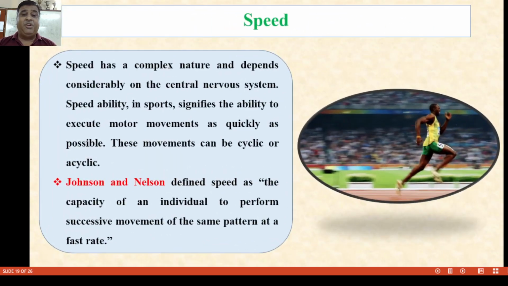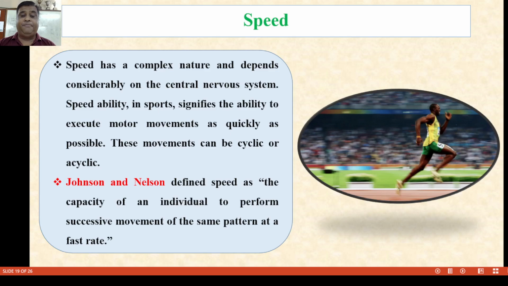Next is speed. What do we mean by speed? Speed is complex in nature and depends considerably on the central nervous system. Speed is also the ability to execute a motor movement as quickly as possible. These movements can be cyclic or acyclic. Johnson and Nelson also defined speed as the capacity of an individual to perform successive movements of the same pattern